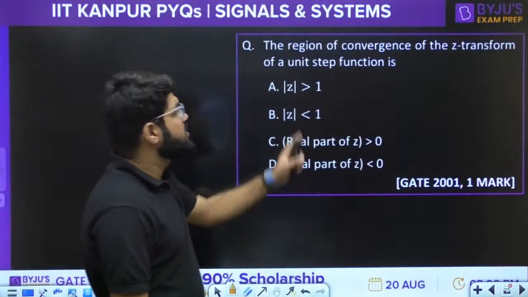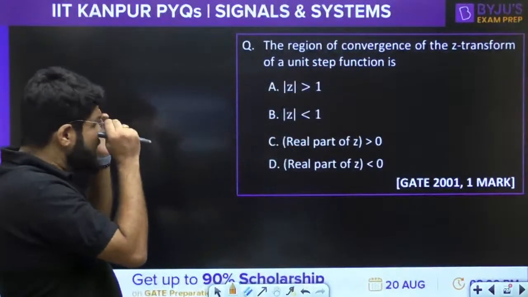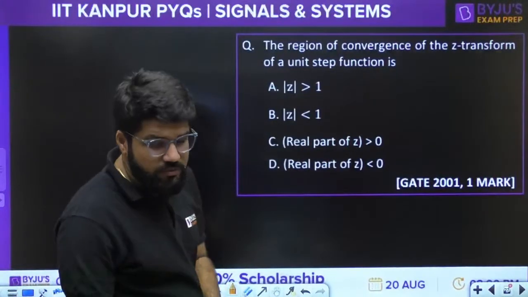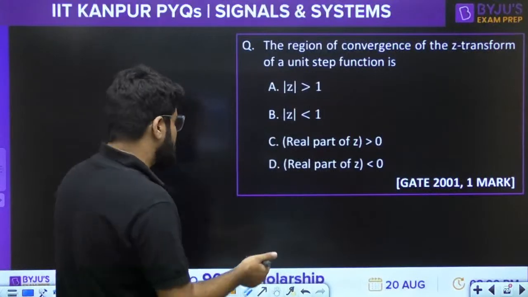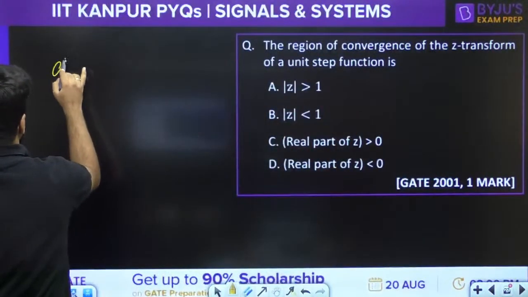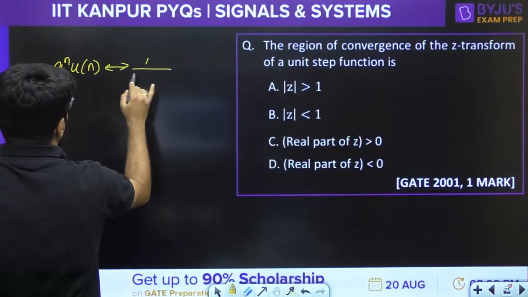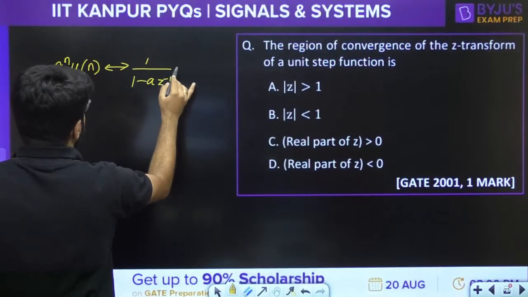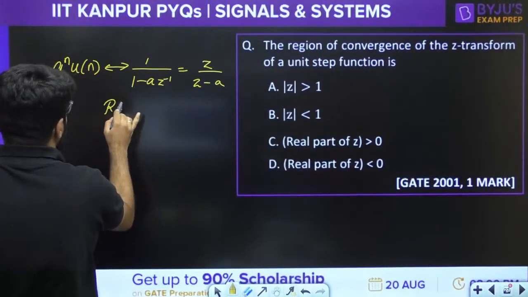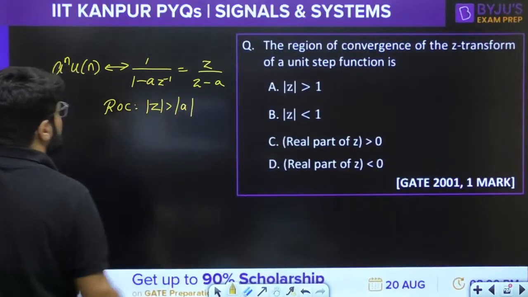A GATE 2001 simple question of a Z transform here. The ROC of the Z transform of unit step function. See guys, some important points again to be remembered here. When I talk about a power n u[n], what is the Z transform? You should all know this: 1 upon 1 minus a z inverse, or also known as z upon z minus a, with the ROC mod z greater than mod a.